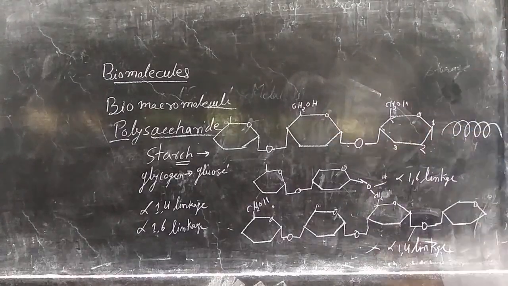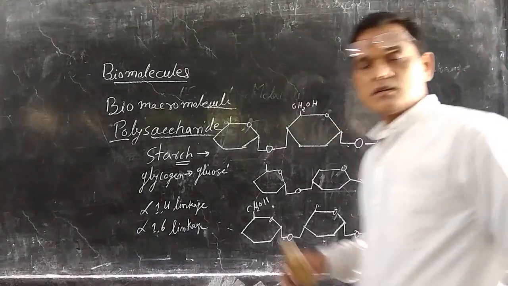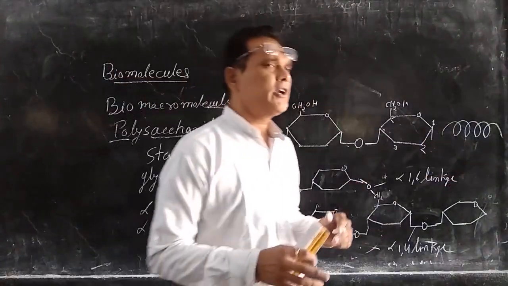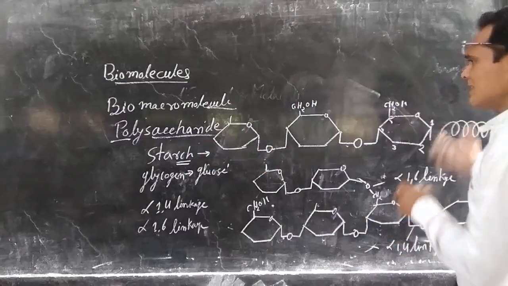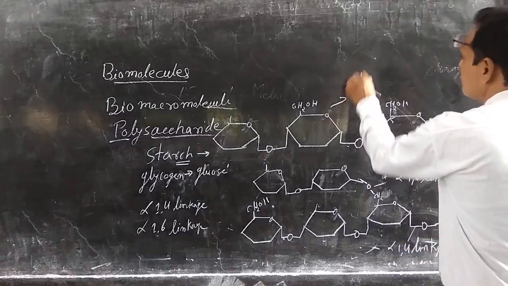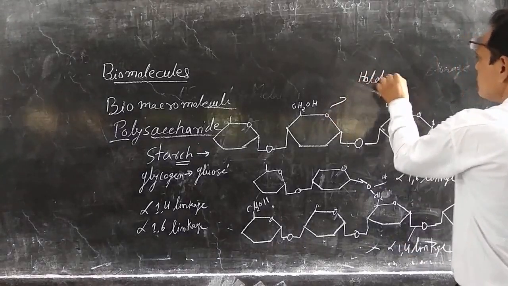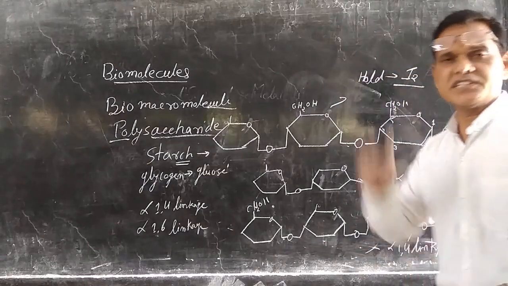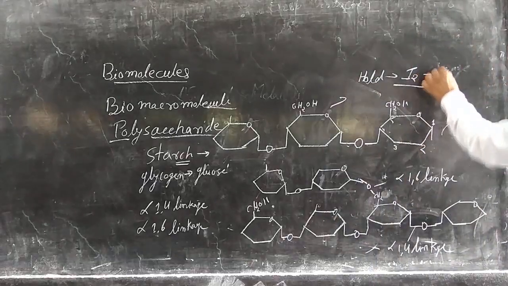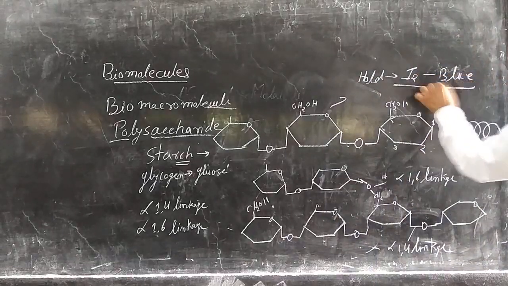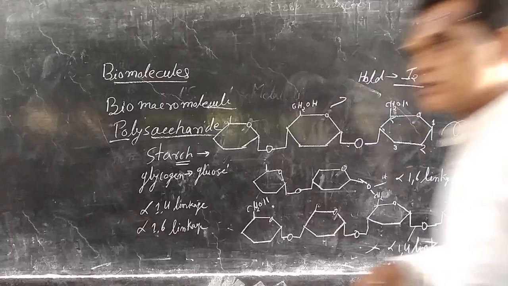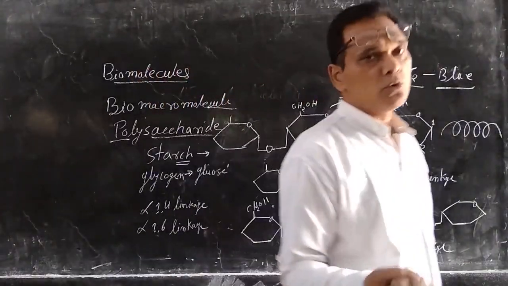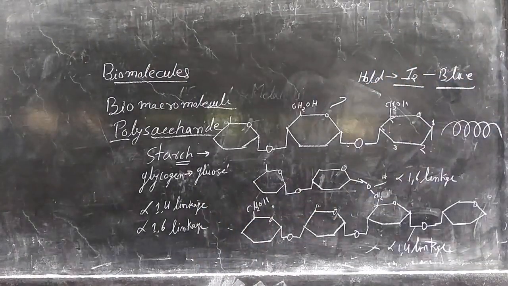A helical structure is there in starch, but not in cellulose. Due to the helical structure, starch holds iodine. Starch holds iodine during the starch test, due to which it gives a blue color, but not cellulose. Cellulose cannot hold iodine. That's why cellulose does not give the blue color during the iodine test.